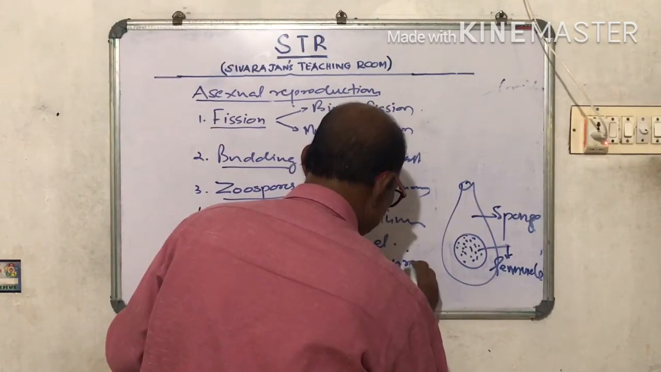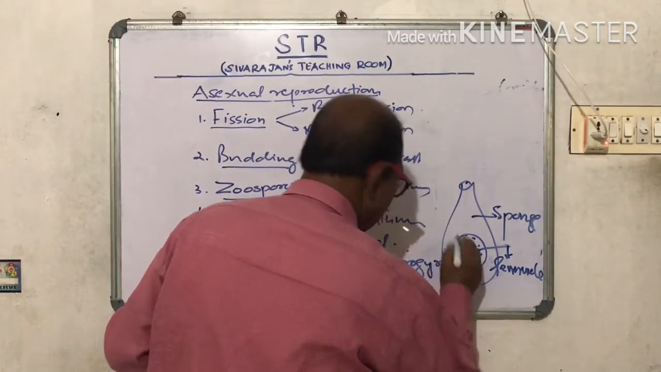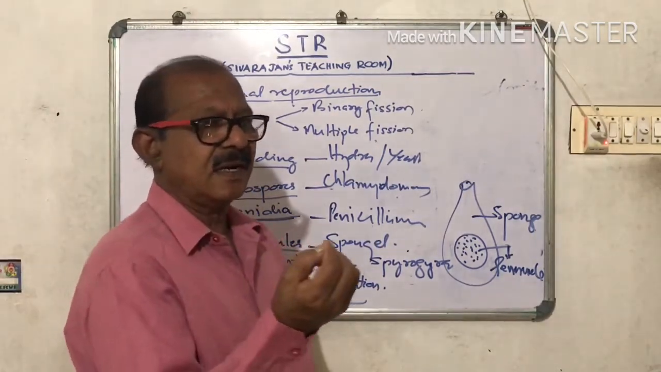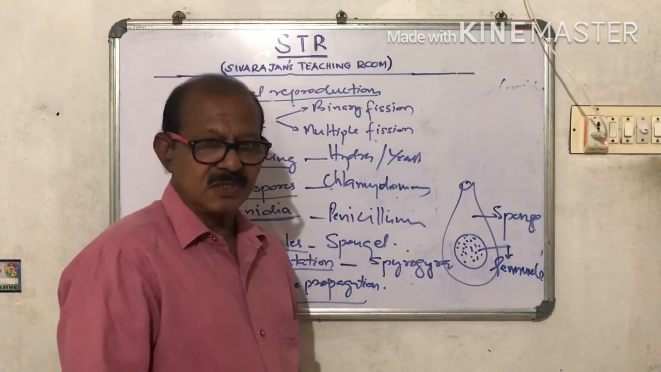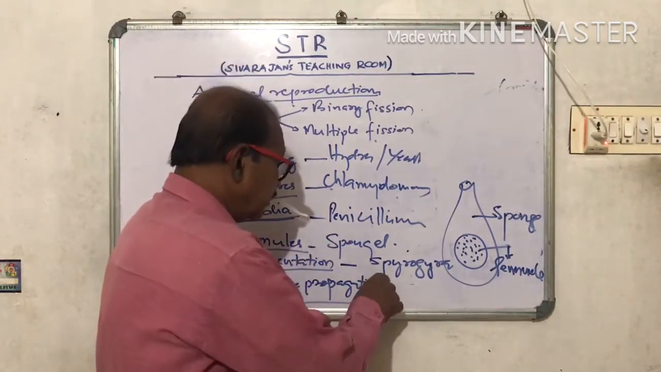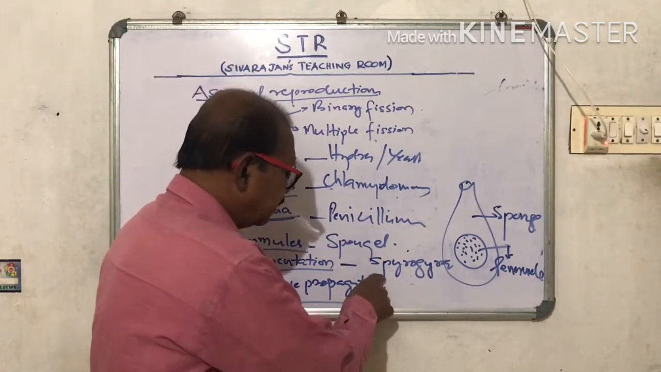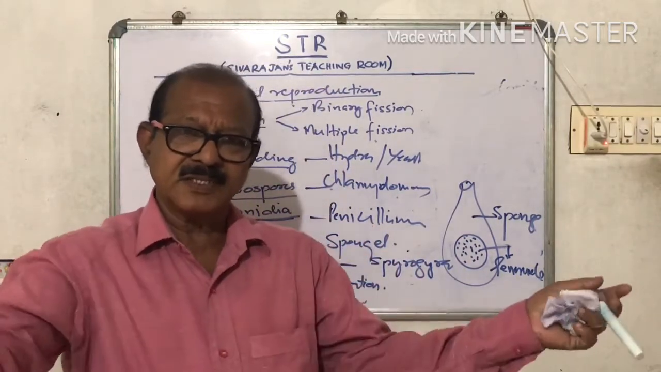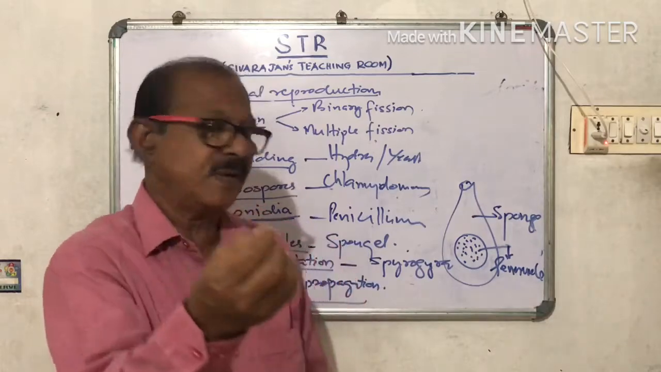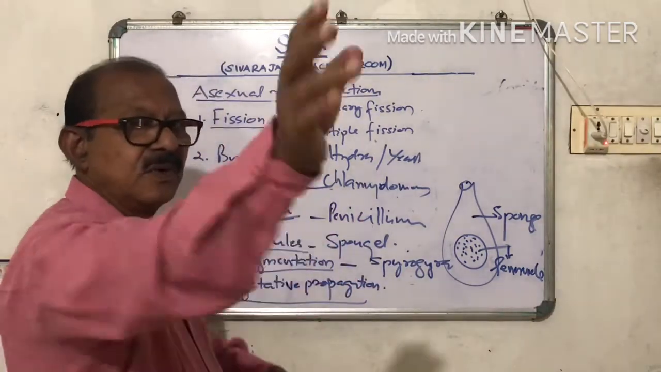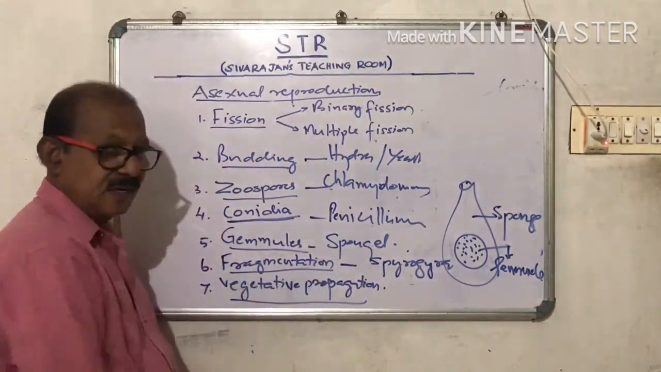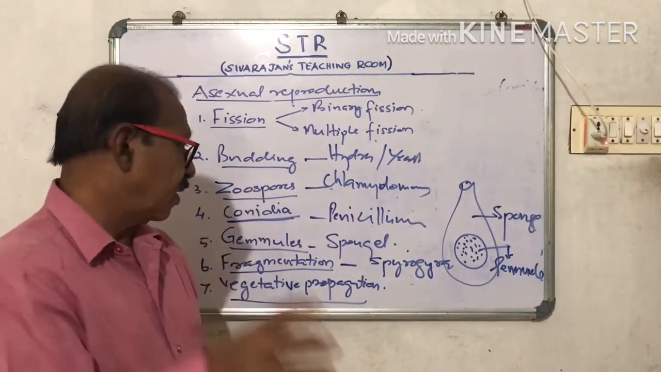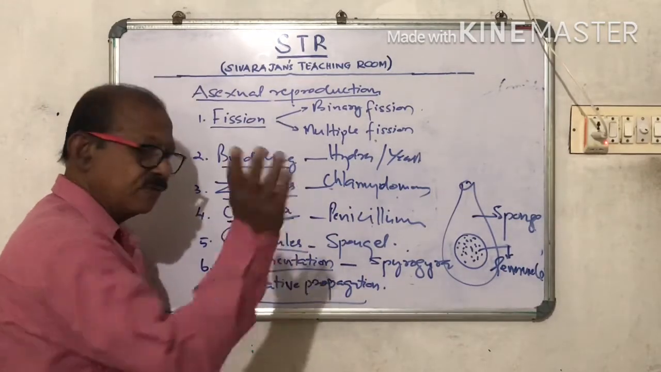Spirogyra is a very slender green thread-like algae seen in ponds, sea or in water bodies. And if we collect some of the spirogyra and break it into many pieces and throw it off, each small piece will grow into the full spirogyra. That means fragmentation. The body is broken into many pieces and each piece will develop into a new organism. That is fragmentation. And of course, vegetative propagation.